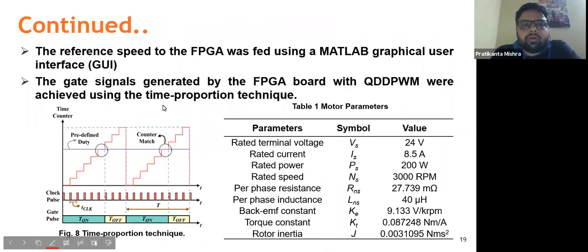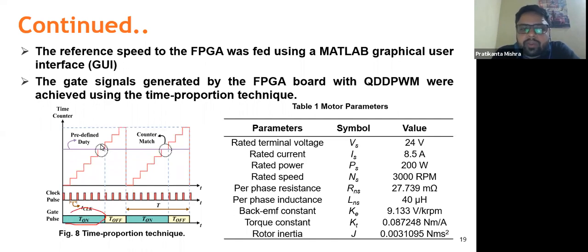So the pulses that we are designing inside this Altera FPGA are based on the time proportioning technique. We have a counter that is being matched with the predefined duty ratio value, and when the counter matches, at that time we get the pulses. This is the T-on period.